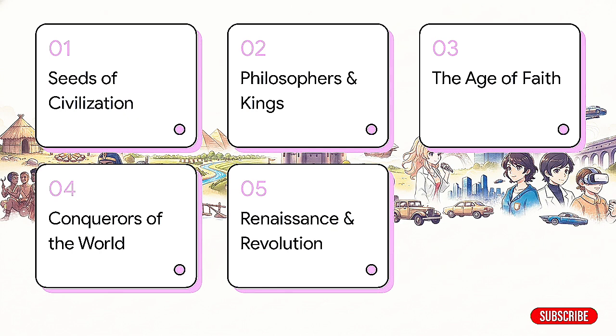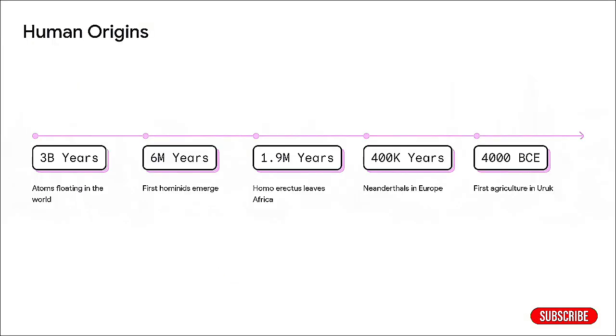To make sense of over 3 billion years of history without giving you whiplash, we're going to break our journey down into 5 distinct eras: the seeds of civilization, philosophers, republics, and kings, the age of faith, conquerors of the world, and finally, Renaissance to revolution. Let's get into it. So, we started as floating atoms roughly 3 billion years ago, evolved into early hominids, and eventually Homo sapiens spread across the globe.